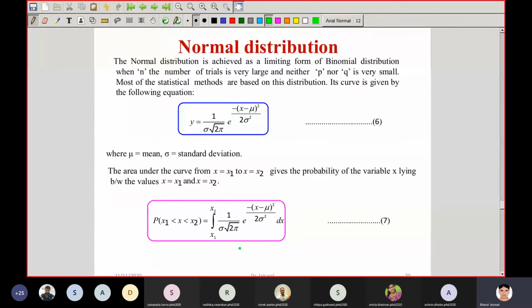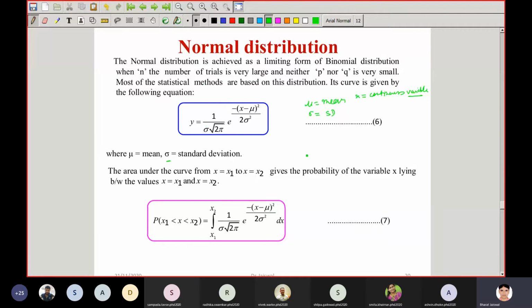It is a standard curve, where mu is the mean of the distribution and sigma is the standard deviation, and x is a continuous variable, because it assumes values in some range. This is the standard curve for the normal distribution.